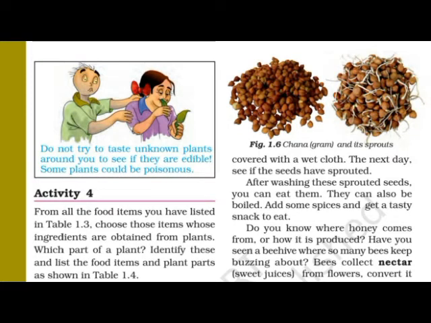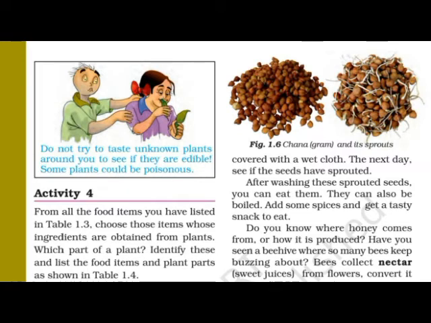Because that particular plant may be poisonous also. We don't know about all the plants, so don't try it. Don't try to eat any part of a plant if you don't know about it. Take the help of your parents to know more about it. Ask your parents, take their permission, and only then can you eat a specific part of any plant.